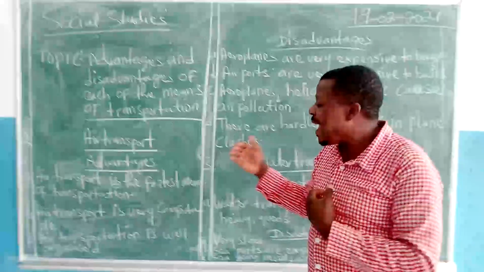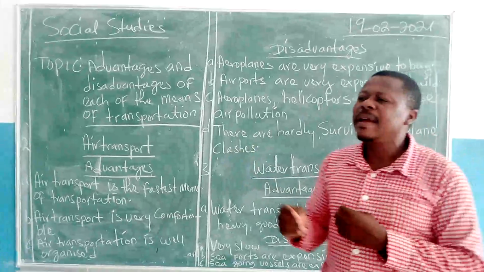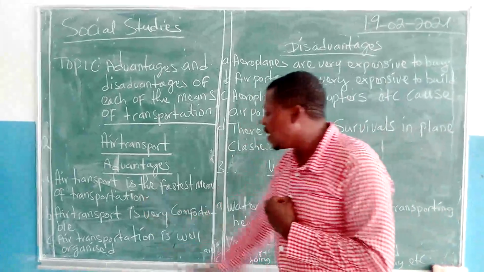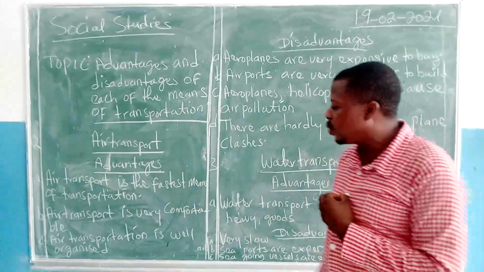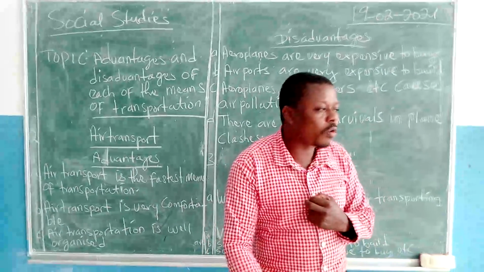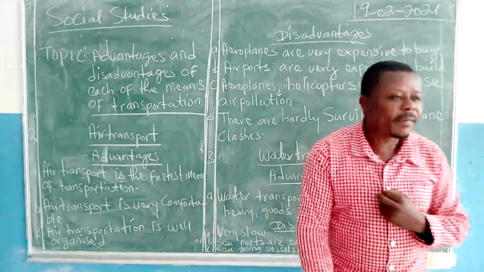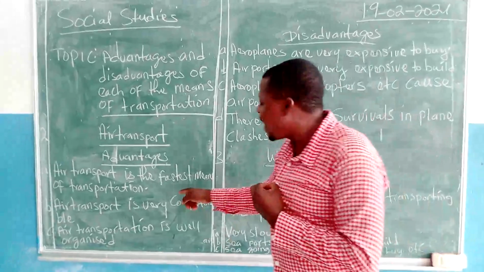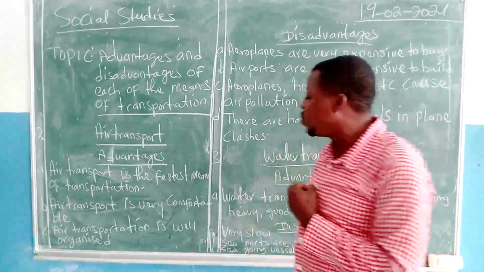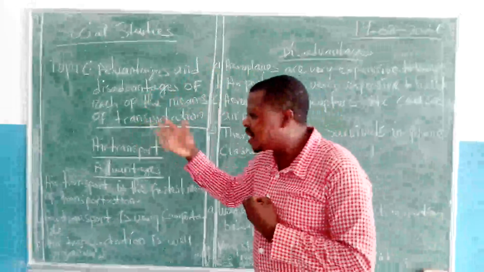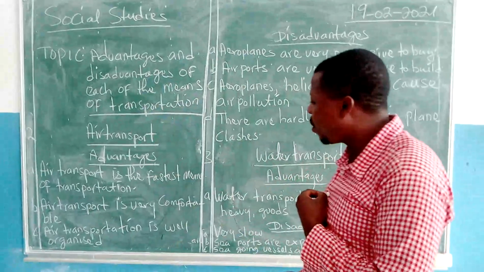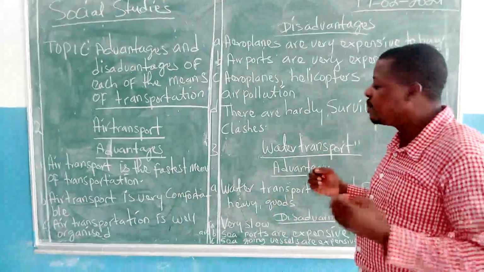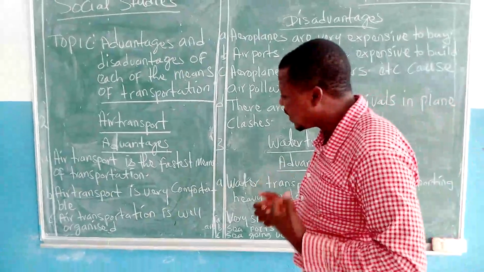So when you look at air transport, the first advantage is that it is the fastest means of transportation. Nobody can leave by road today and get to Spain the same day. But it is possible to leave by air from Malabo, Equatorial Guinea, and get to Spain in 6, 7, or 8 hours, depending on how long the flight takes. So air transport is very fast. That makes it an advantage.